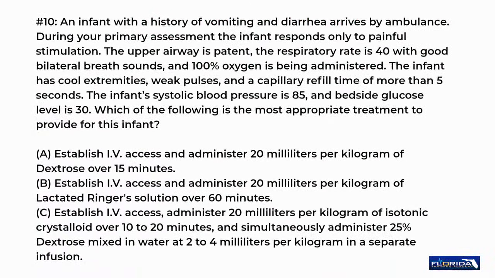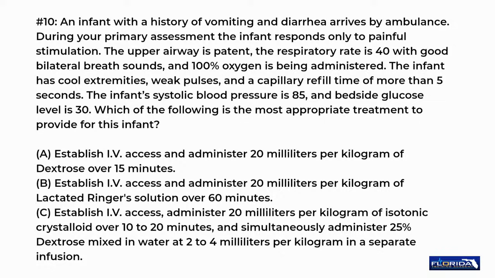Number 10. An infant with a history of vomiting and diarrhea arrives by ambulance. During your primary assessment, the infant responds only to painful stimulation. The upper airway is patent. The respiratory rate is 40 with good bilateral breath sounds, and 100% oxygen is being administered. The infant has cool extremities, weak pulses, and a capillary refill time of more than 5 seconds. The infant's systolic blood pressure is 85, and bedside glucose level is 30.